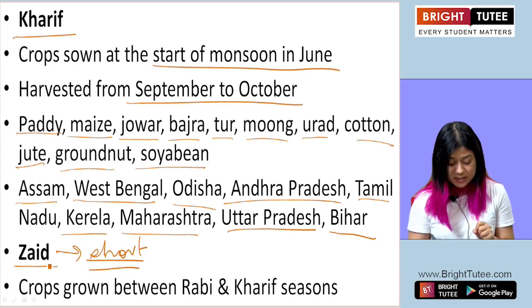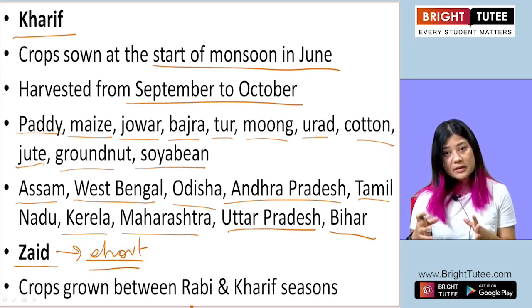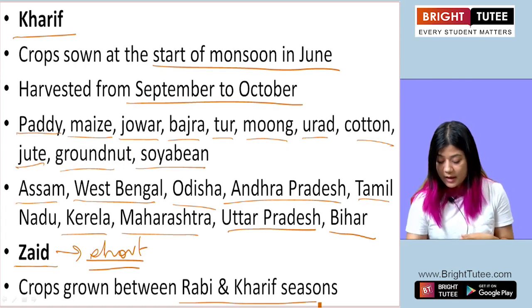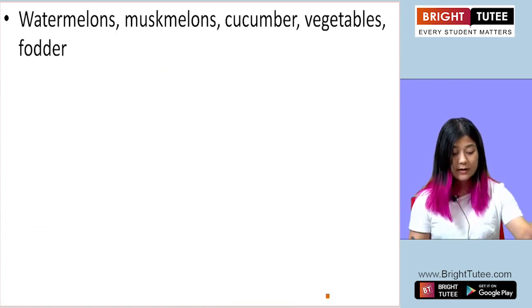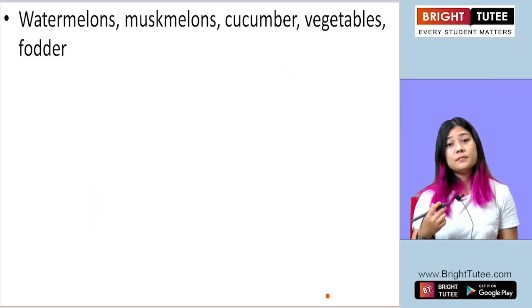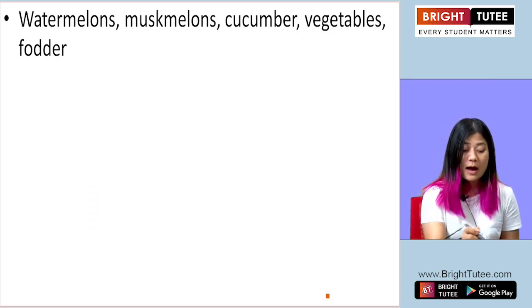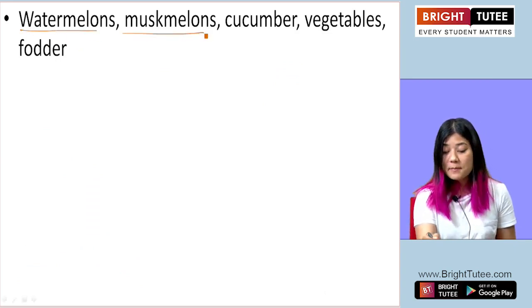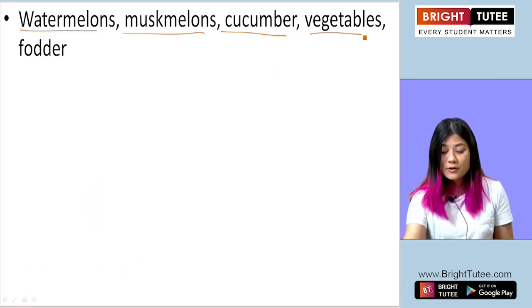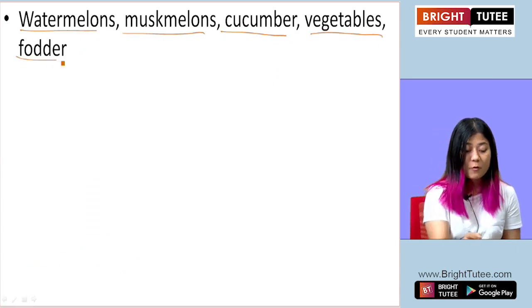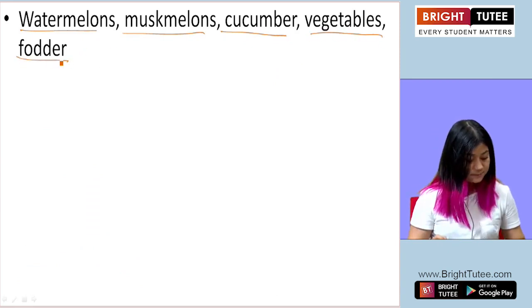So in this season, the crops are grown in the short period which falls between the rabi and kharif seasons. And the crops that are grown are watermelons, muskmelons, cucumber, vegetables, fodder, etc. All right.